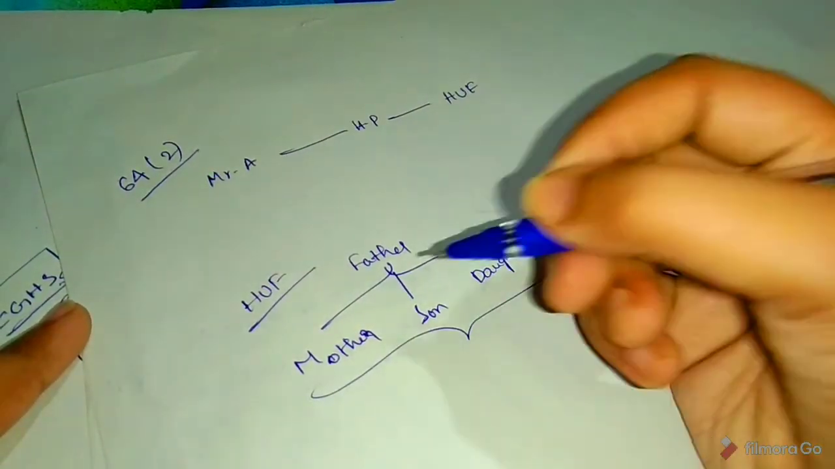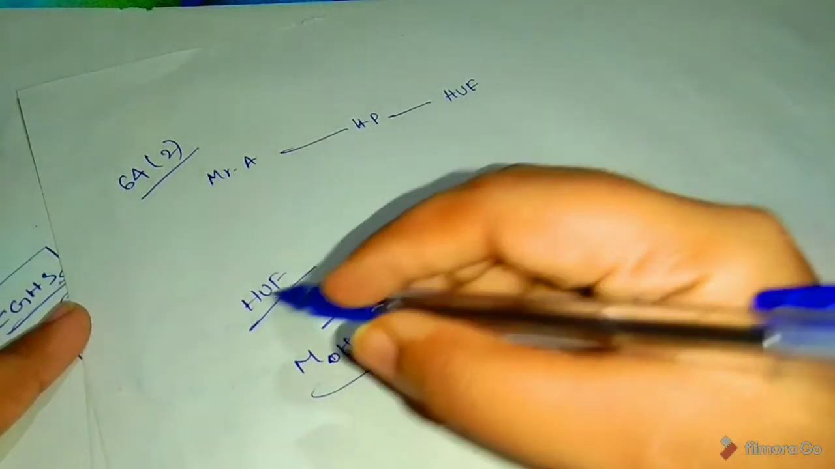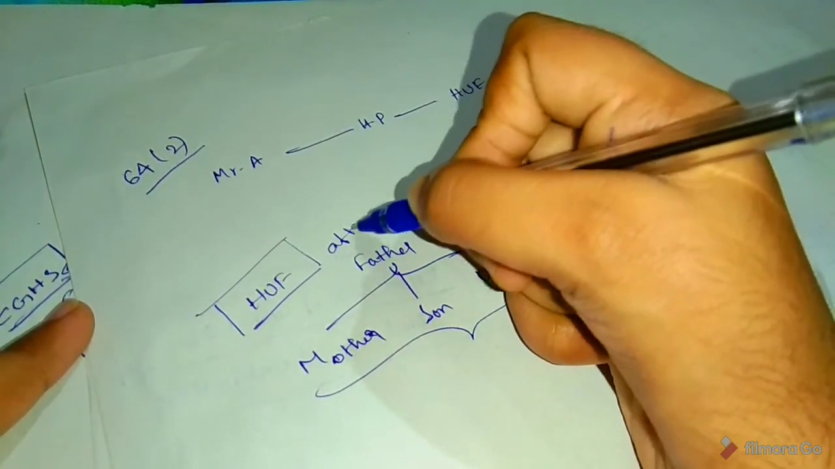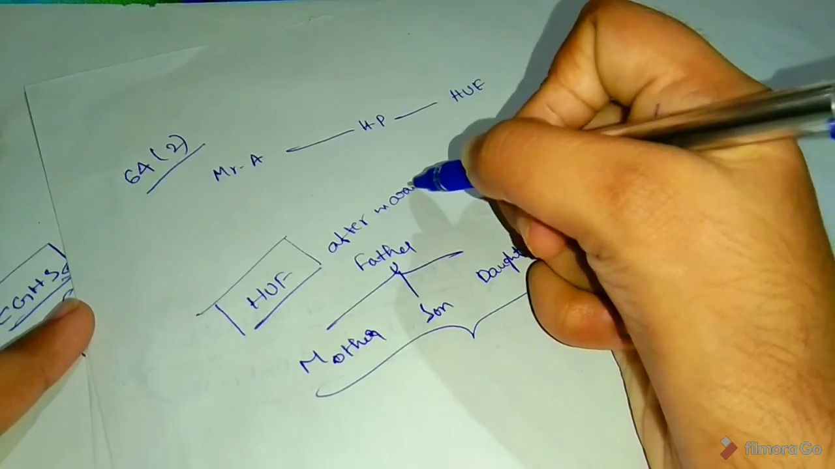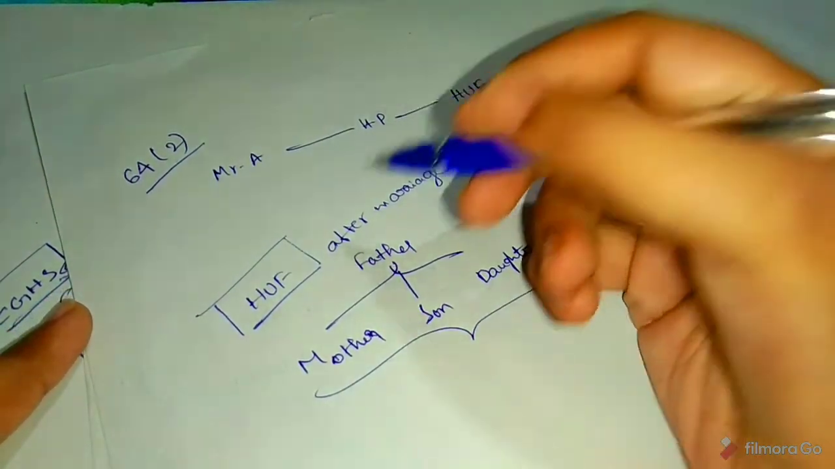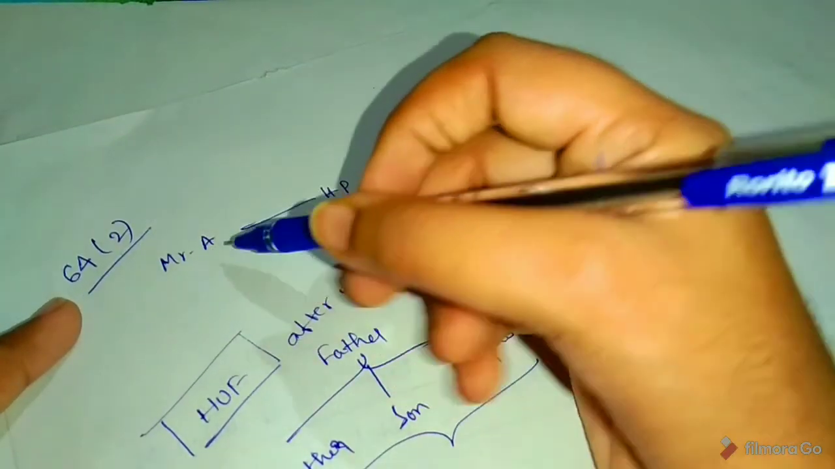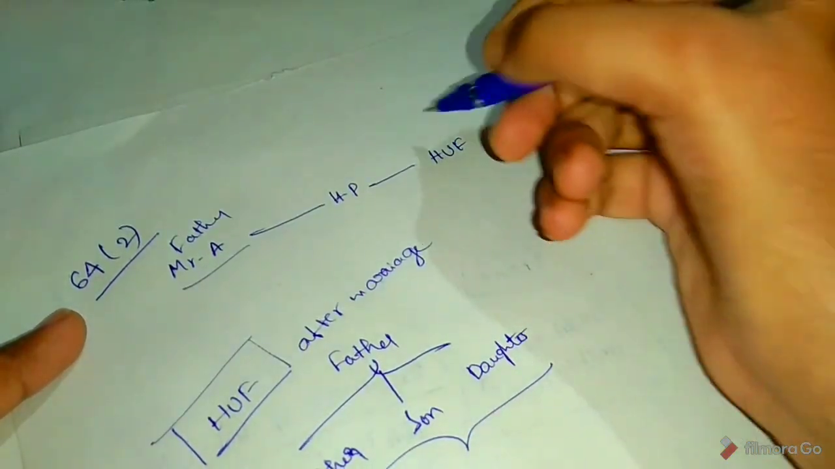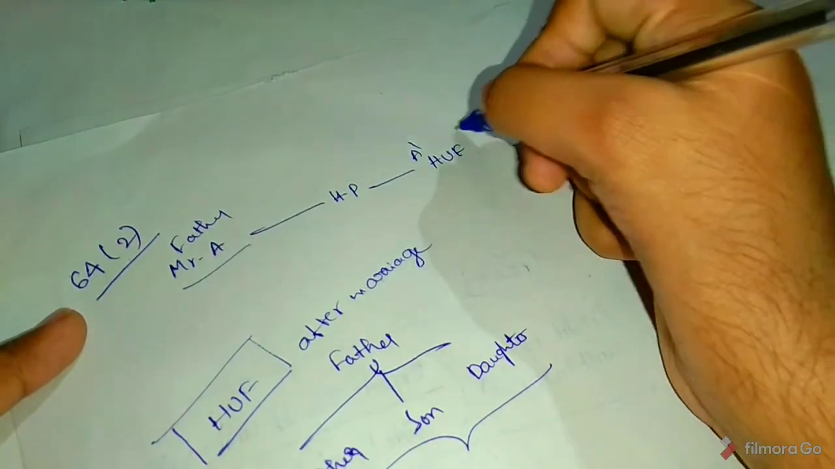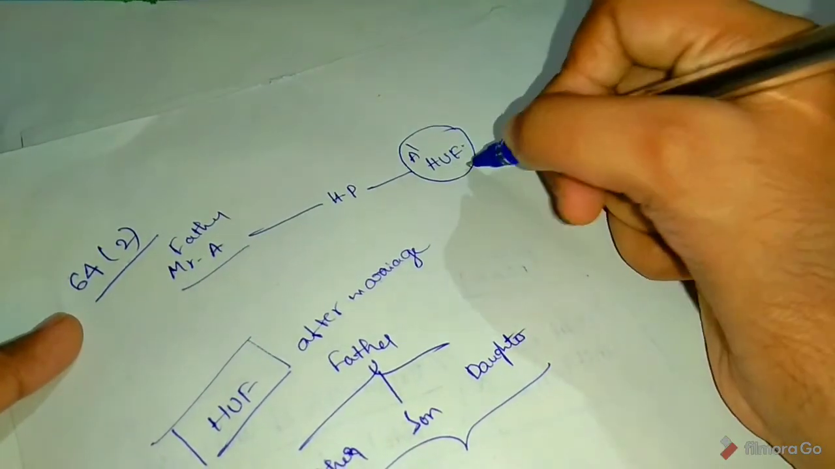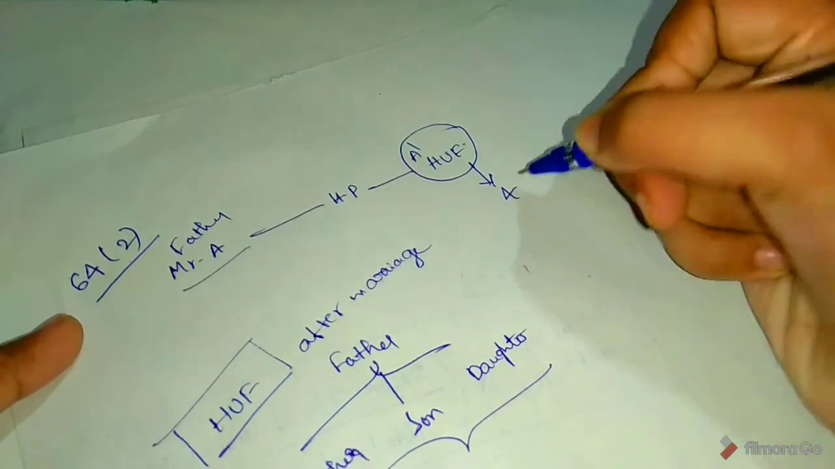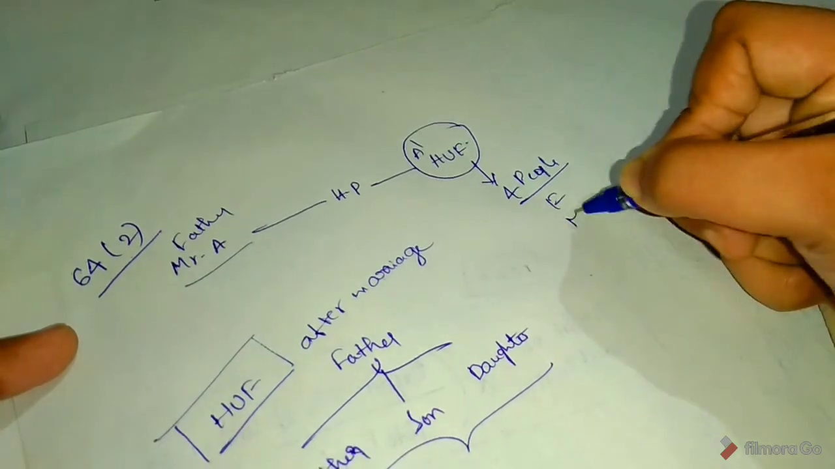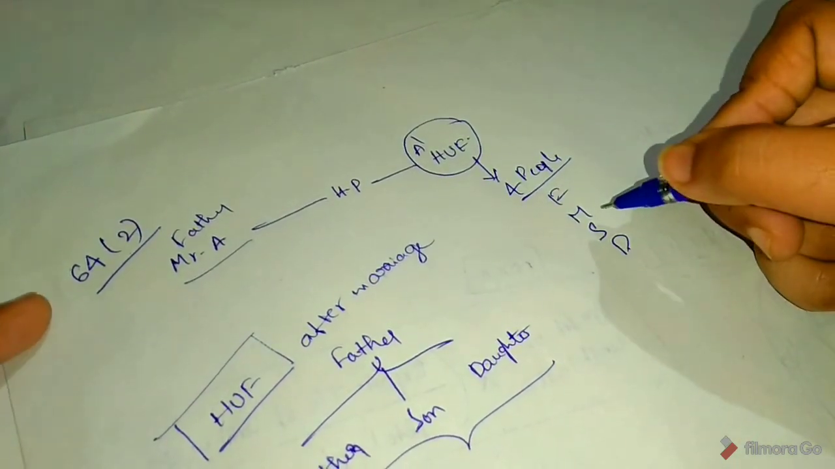See, every person can start HUF. How can he start? After marriage. Okay? After marriage, every person can start HUF. So here Mr. A, father, transfers house property to A's HUF. So here in this there are 4 people: father, mother and son, daughter. Okay.